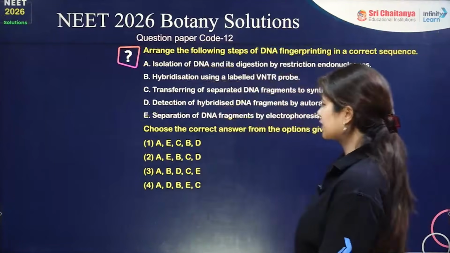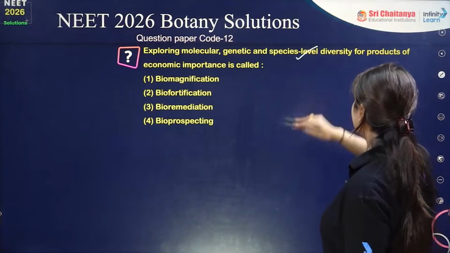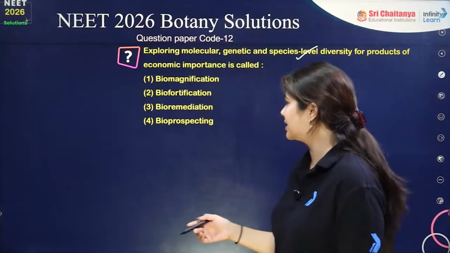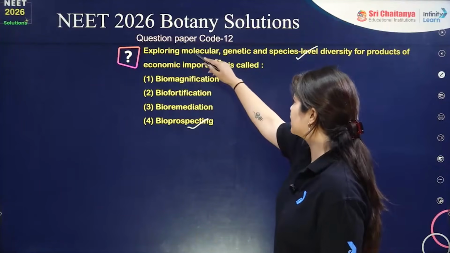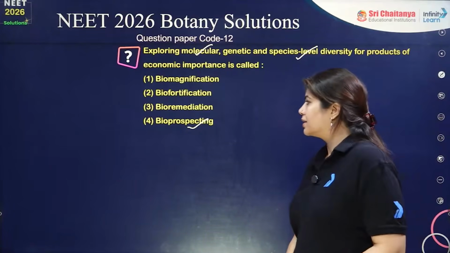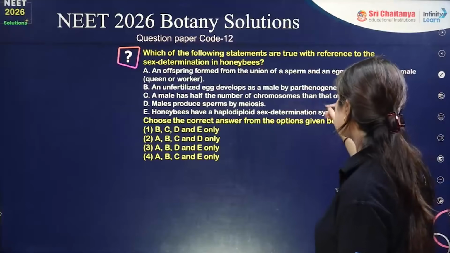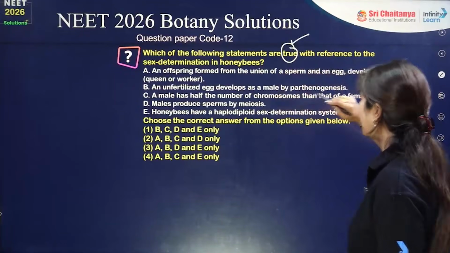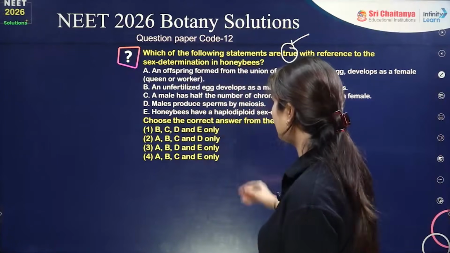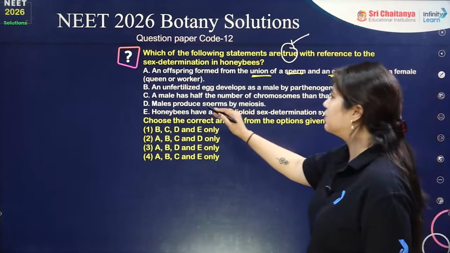Okay, perfect. The next question is: exploring molecular, genetic and species level diversity for products of economic importance is called as bioprospecting. Simple question, it is bioprospecting. Okay, moving on to the next question: which of the following statements are true with reference to sex determination in the case of honeybee? Number 1, an offspring formed from the union of a sperm and an egg develops as a female, queen or worker.